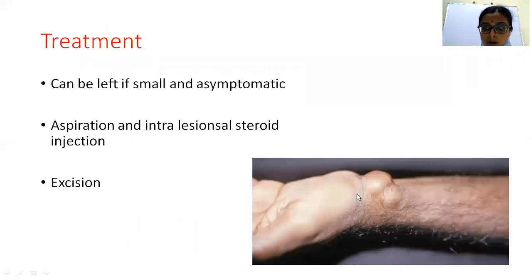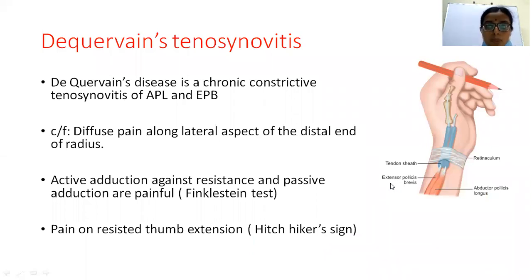Here, though the dorsal side is more common, in the picture this is a volar ganglion. If it is small and asymptomatic, it can be left like that. Otherwise, we can aspirate the contents of the ganglion and intralesional steroid can be given. If it is impinging on the neurovascular structures or causing any cosmetic problems, then it can be treated by surgical excision. Ganglion is frequently asked as a 2 marks question.